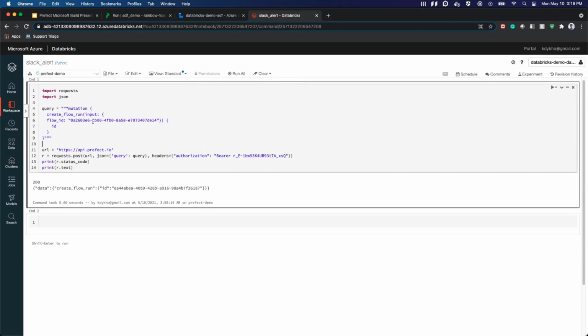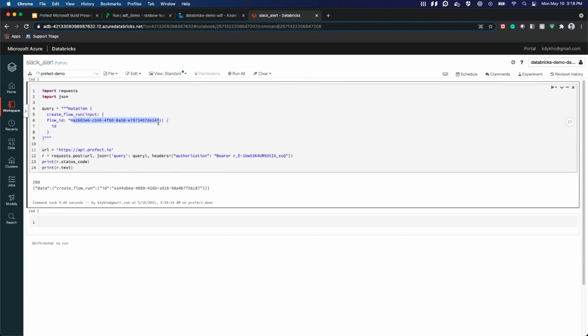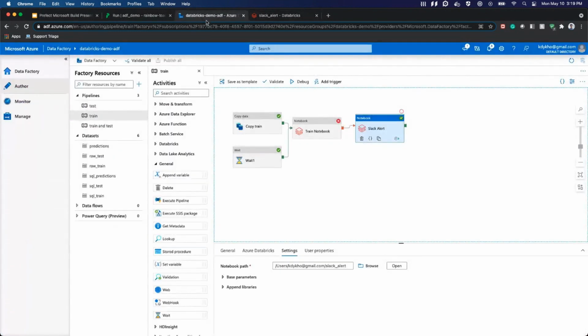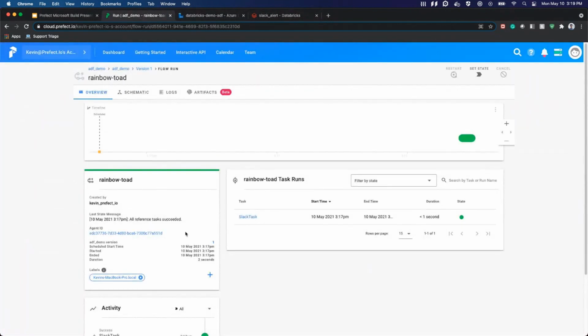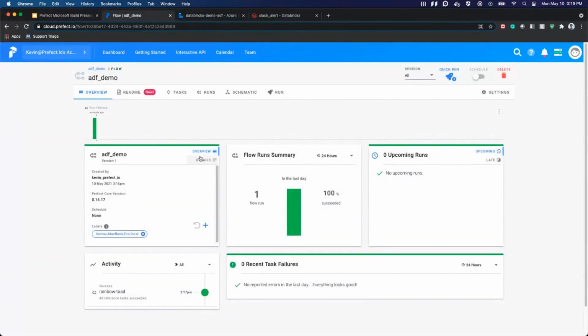So in this notebook, all we're doing is hitting this GraphQL create flow run mutation and providing a flow ID. We just registered a flow, so I'm going to go ahead and get that ID and provide it to that script. Here in the overview, in the details, I'm going to see this flow ID for my ADF demo flow.